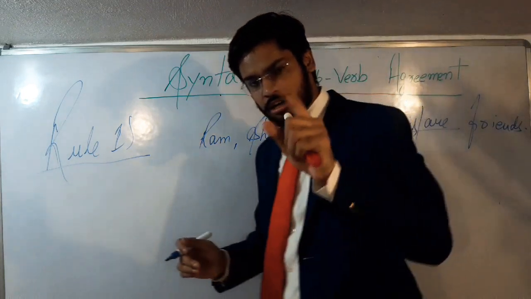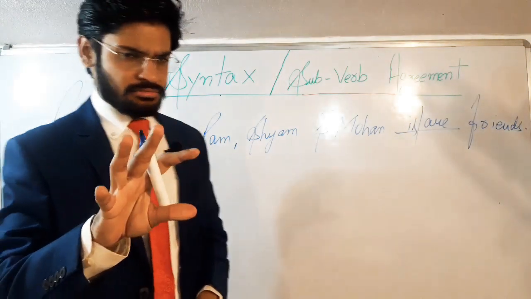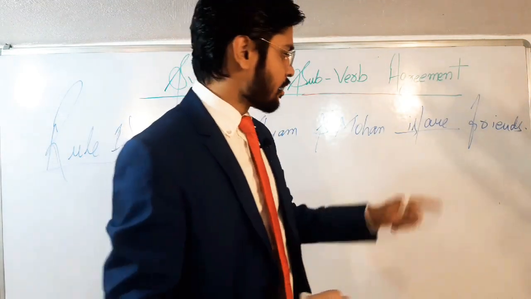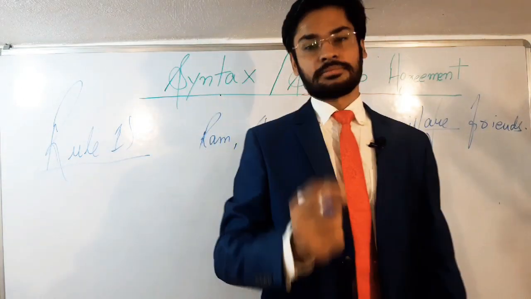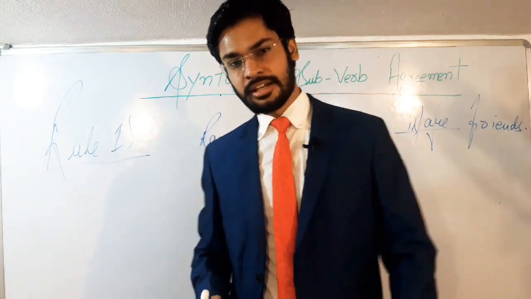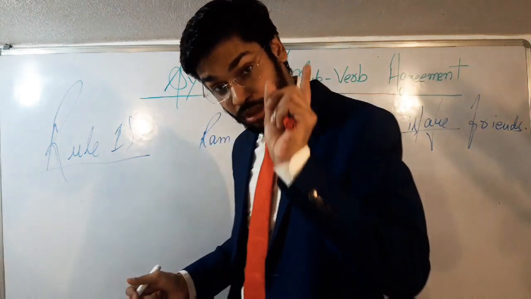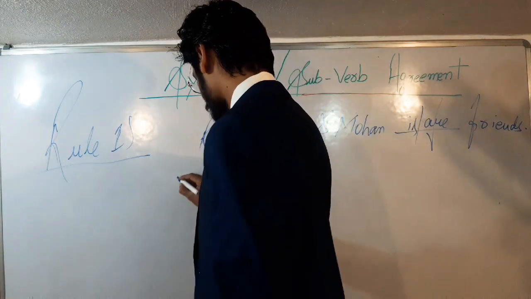See students, you must be knowing that the correct answer is nothing but are. But what's the rule behind this? Now answer the second question of rule number 1.